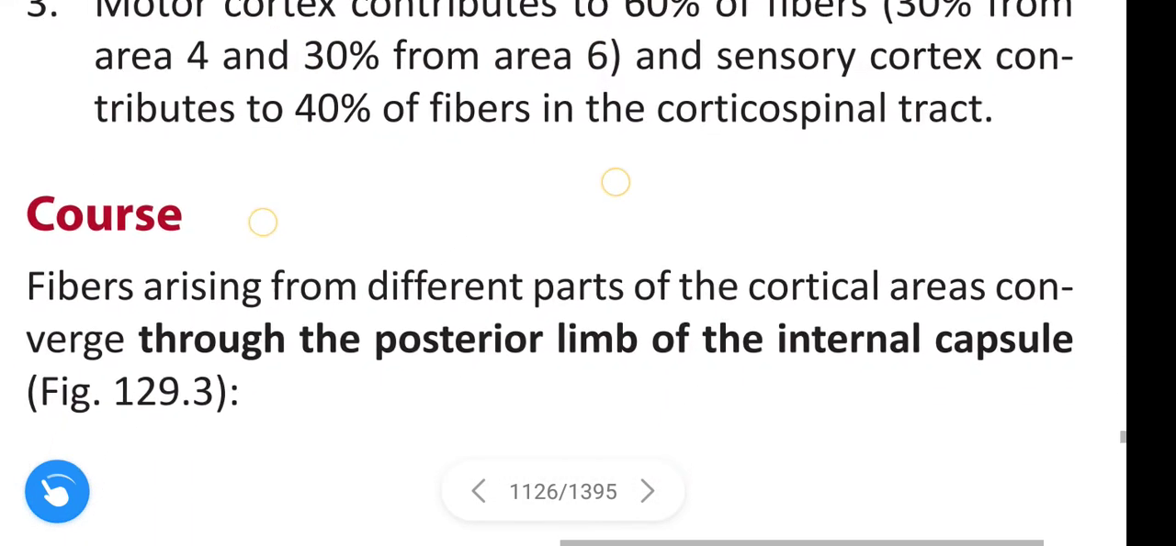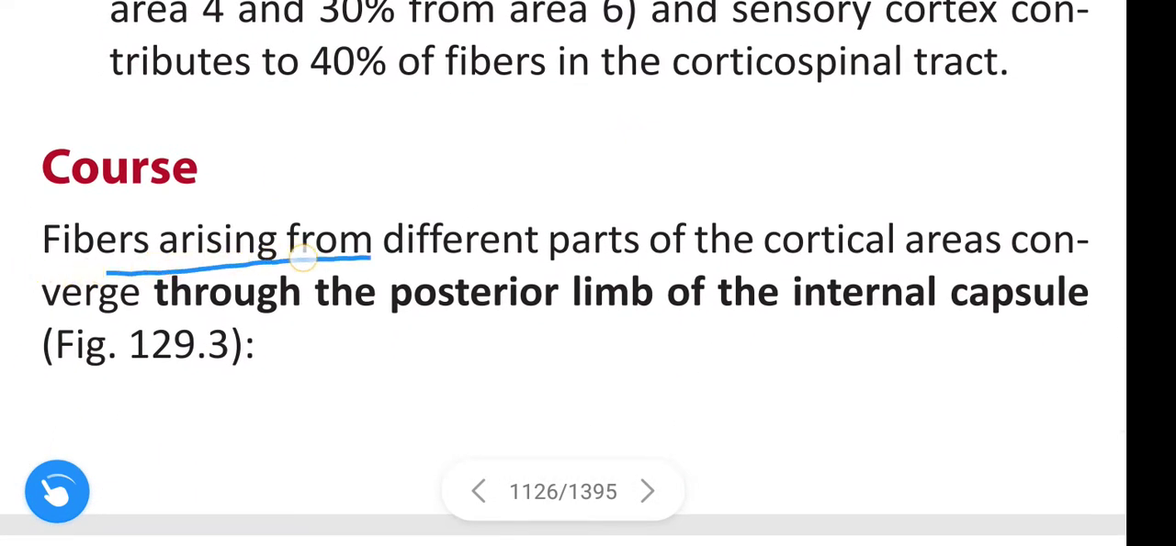Next, coming to the course. Fibers arising from different parts of the cortical areas converge through the posterior limb of the internal capsule.